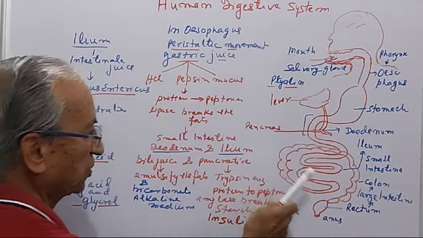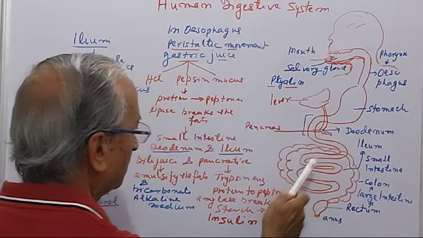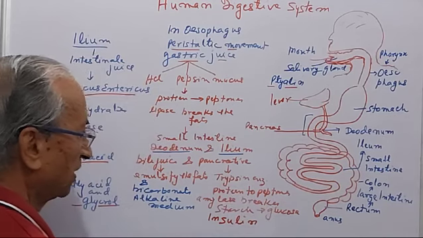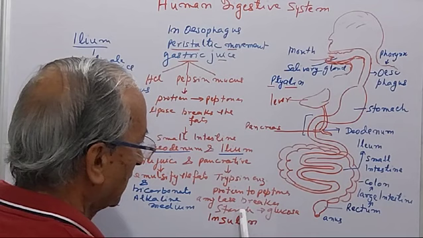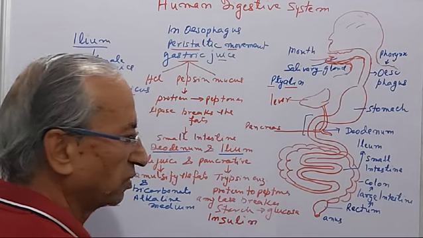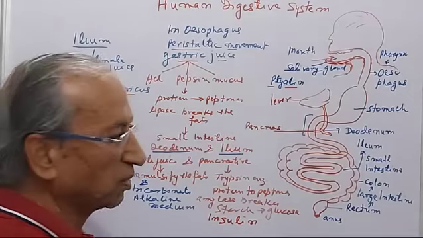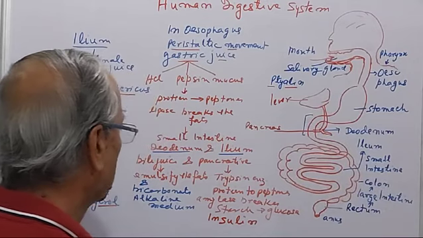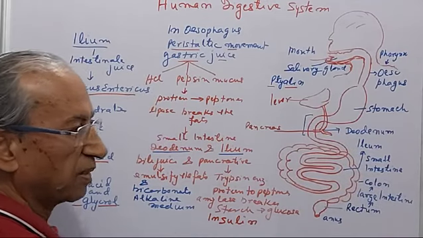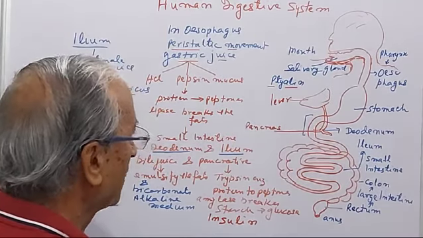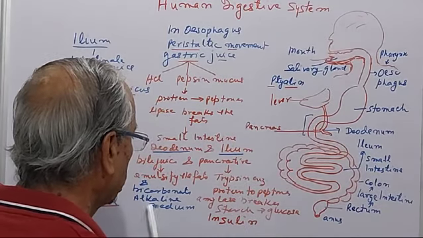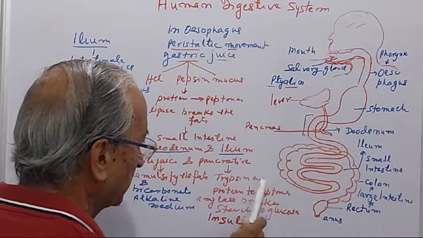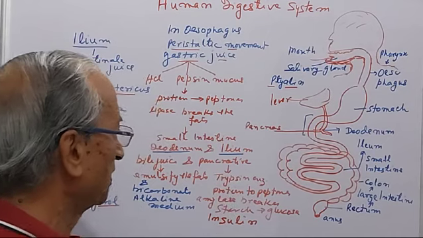Now the pancreatic juice, which is from the pancreas, contains the trypsin enzyme that converts the protein into peptones, and amylase breaks starch into glucose. It also releases insulin, which controls the sugar level in the blood. Now the walls of the duodenum also release bicarbonates, which make it alkaline in nature, and this trypsin works in the alkaline medium. So it is very important. This alkaline medium helps the trypsin to convert the proteins into peptones.